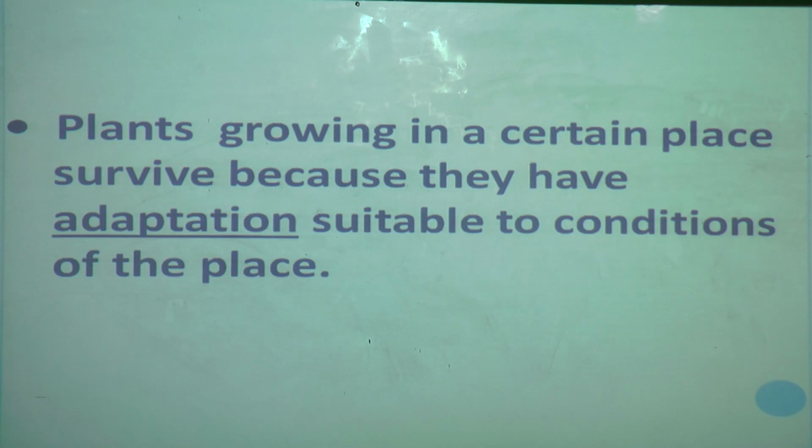In different places, different plants grow, and plants growing in a certain place survive because they have adaptation suitable to the conditions of the place. Now we will see what is adaptation. This is a new word for you. You have to underline it in your textbook. Now we will see what is meant by adaptation.